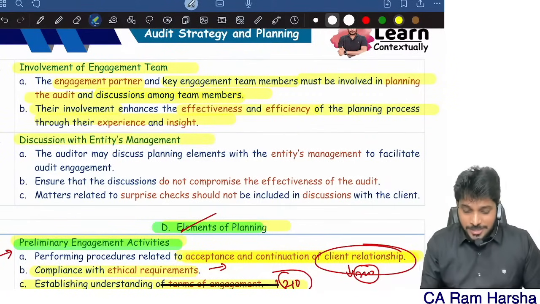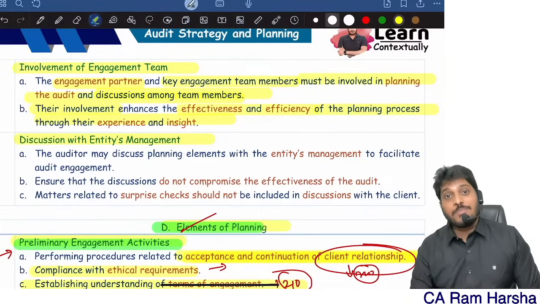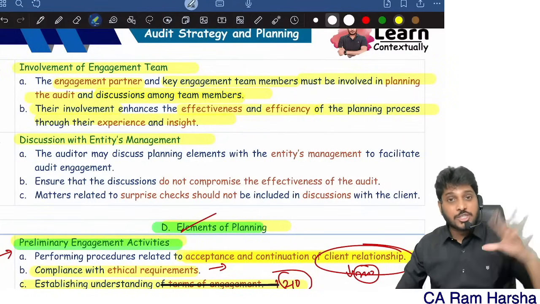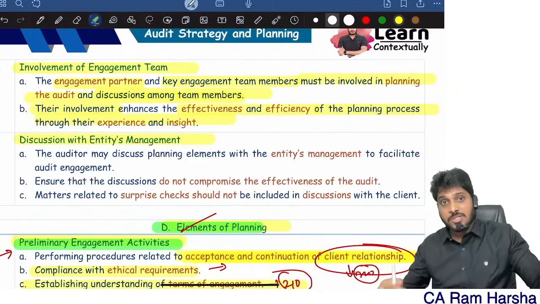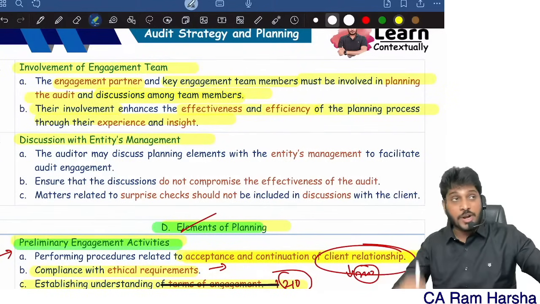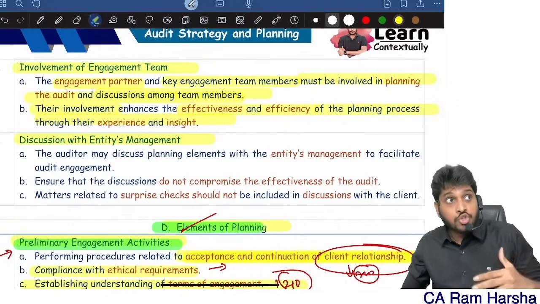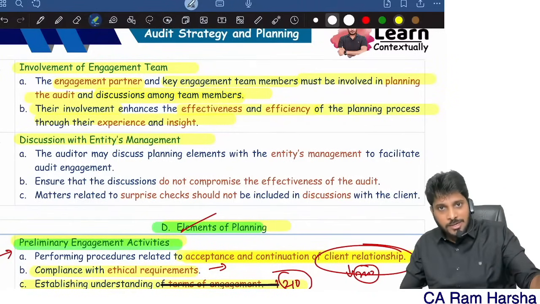Then not only that, I should also discuss with the management of the client. I should discuss with them when I'm developing my plan, everything. When I'm planning the audit, I should discuss. Why? You should tell the client when you are going to come for the audit, and what points you are going to verify, briefly.